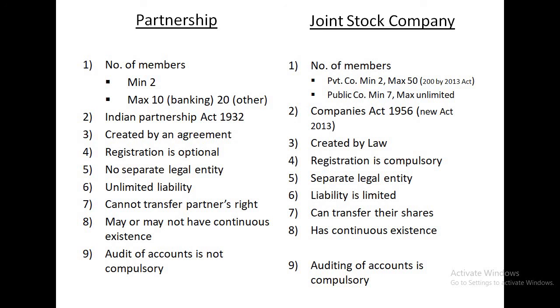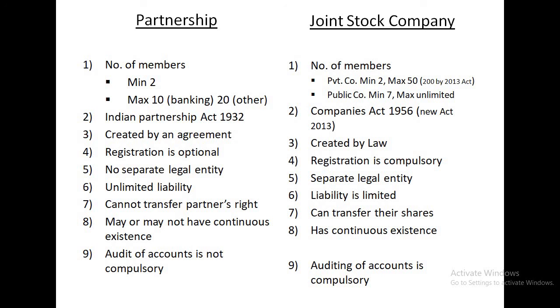Fifth point, in partnership firm, there is no separate legal entity. That is, there is no separate entity or difference between the partnership firm and the partners. But in joint stock company, there is a separate legal entity. That is, the company is different and the owners are different. Then in partnership, the partners cannot transfer partners' rights without consulting the other partners. But in joint stock company, the shares can be transferred. The members can transfer their shares to anyone.